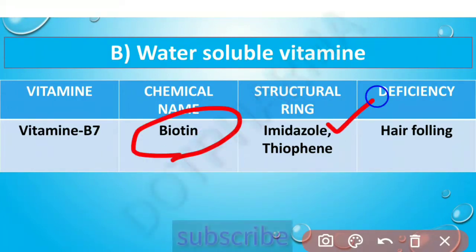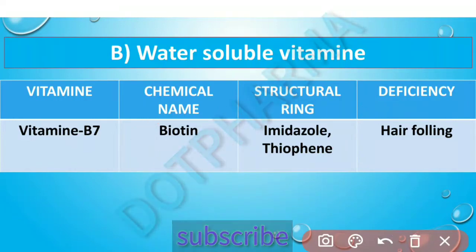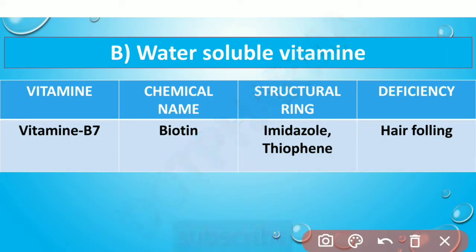Next is vitamin B7, which is also called biotin, and the structural rings in that are imidazole and thiophane, and deficiency of vitamin B7 leads to hair falling.